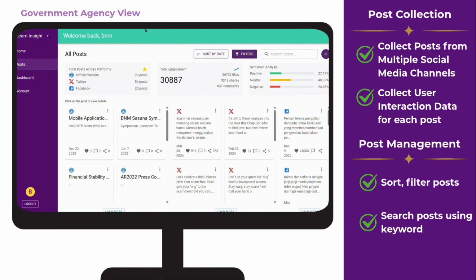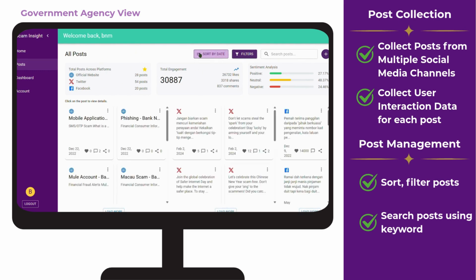Now let's move on to the post page, where users can explore scam-related posts collected from multiple sources. At the top, we showcase three key metrics: the total number of posts across the platforms, the overall engagement count, including the number of likes, shares, and comments, and the sentiment breakdown, which is a visual percentage of positive, neutral, and negative comments received. Below the metrics, we have a scrollable list of posts organized into three sections by platform. The first section displays posts from the official website, followed by posts from Twitter, and finally posts from Facebook.